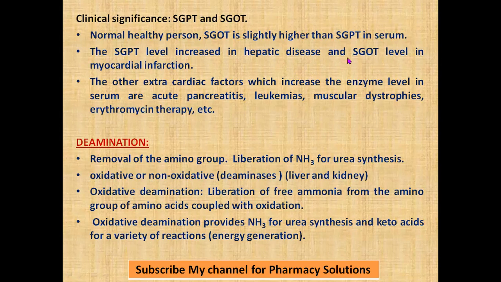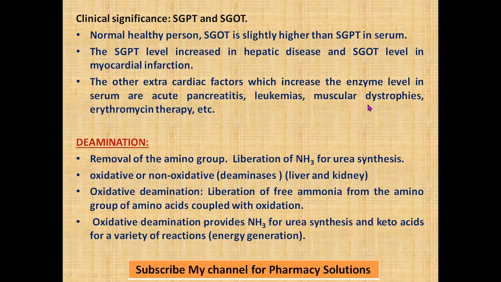SGOT level is increased in myocardial infarction, and SGPT in hepatic disorders. There is also an increase in these enzyme levels in a variety of other cases, like acute pancreatitis and leukemias. So there is not only one reason for the increase in it.